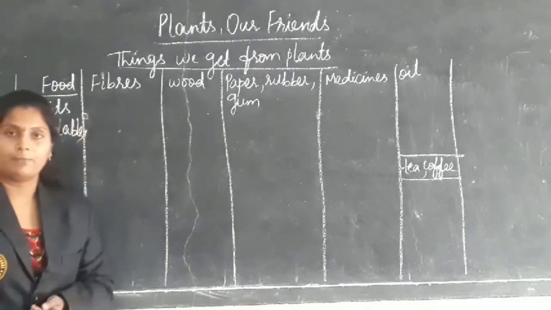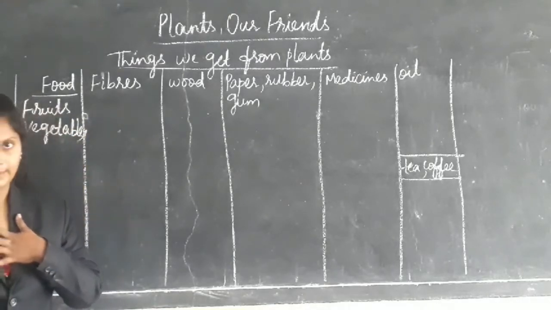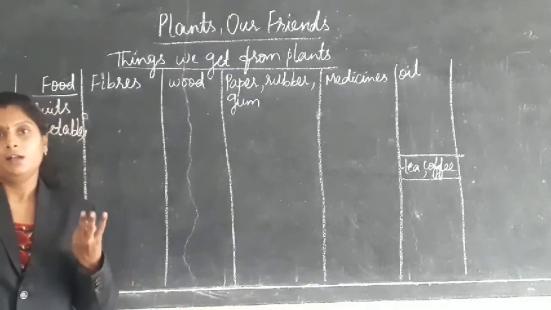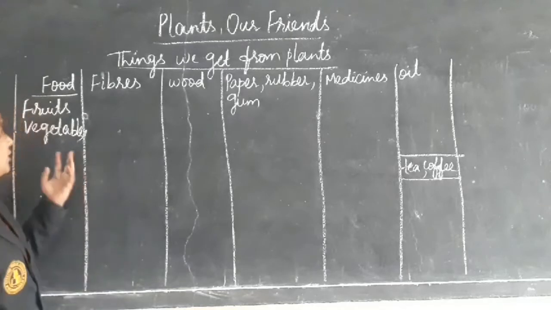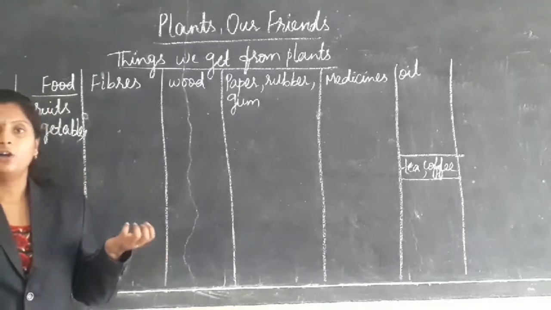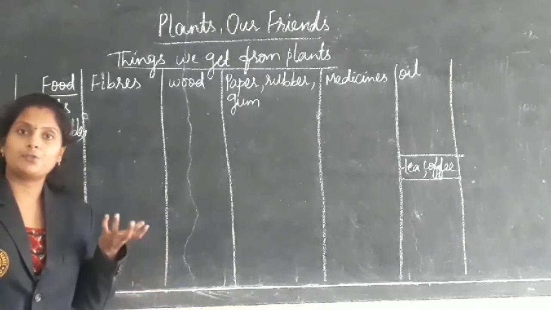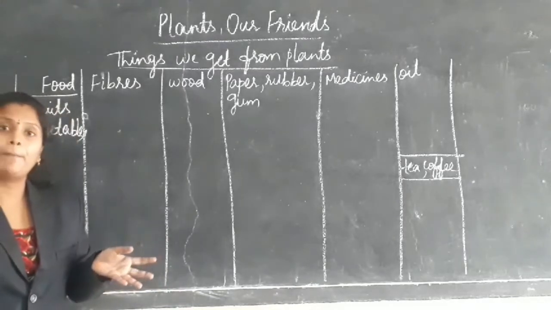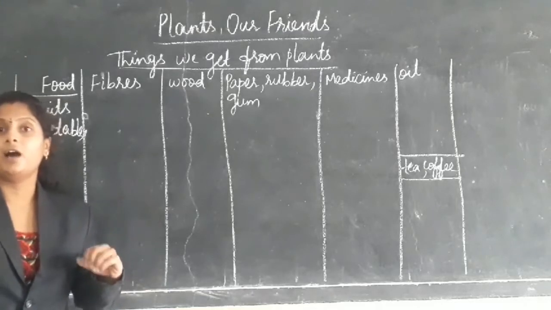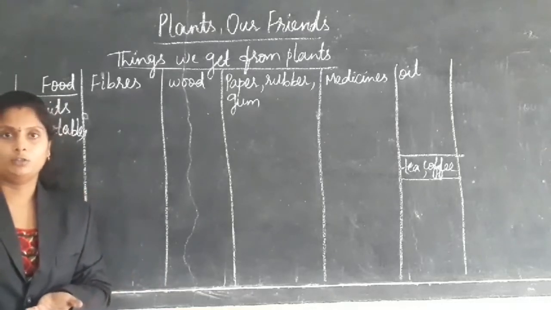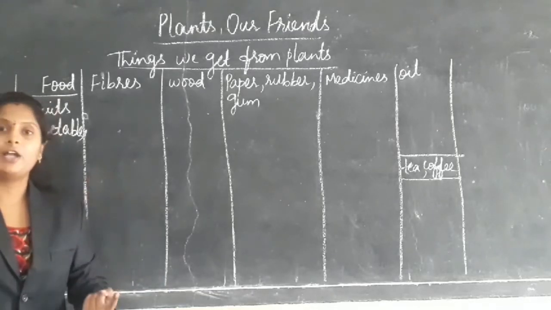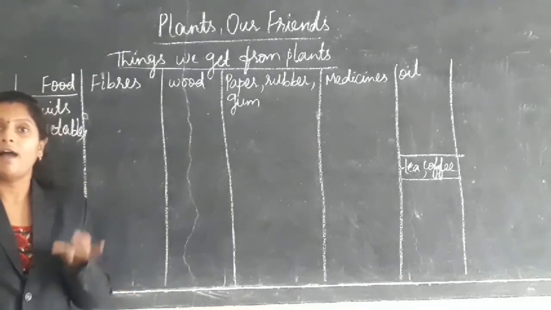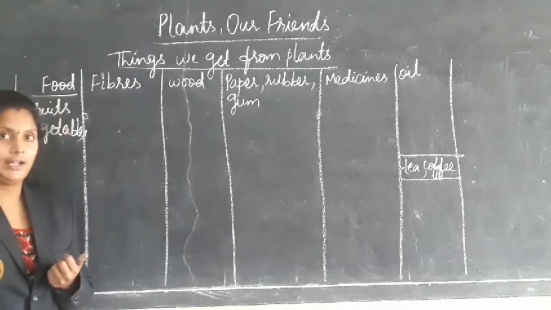Fruits like mango, banana, orange, etc. Vegetables like brinjal, carrot, radish, beetroot, different types of vegetables we are eating. And in this we are eating the parts of the plant too: we eat stem, root, leaves, seeds and flowers.